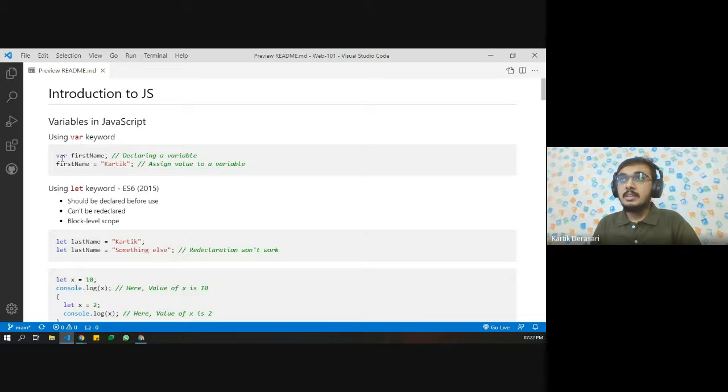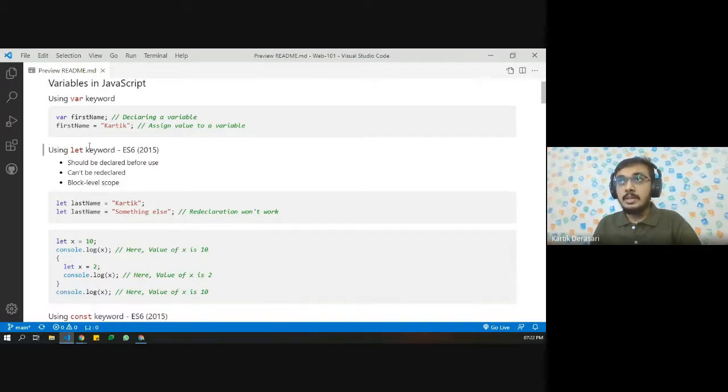So let's say I create var firstName, then I say firstName equals Karthik. Then I can again recreate var firstName. But with the let keyword, if I say let lastName equals Karthik, and then let lastName equals something else, if I redeclare it, assigning a different value to the same variable a second time, then this will not work when we use the let keyword. So that is the main difference between var and let, and that is why let is generally used nowadays because of the ES6 update.